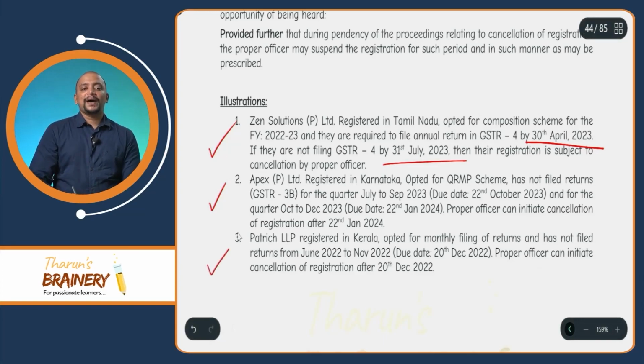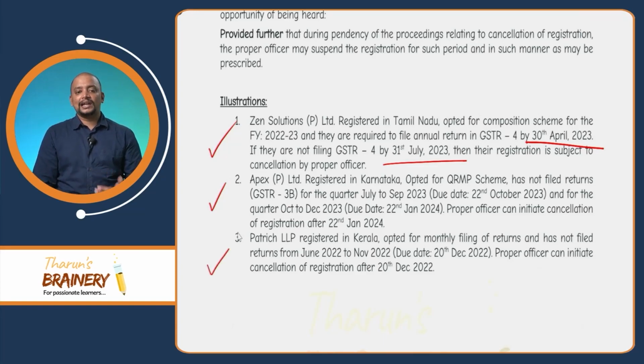Yet another case, Patrick LLP, registered in Kerala, opted for monthly filing of returns and has not filed returns from June 2022 to November 2022. For November 2022, what is the due date? 20th December 2022. After 20th December 2022, they will initiate cancellation of registration because returns were not filed for a consecutive period of 6 months.